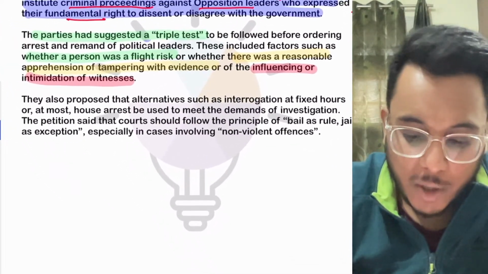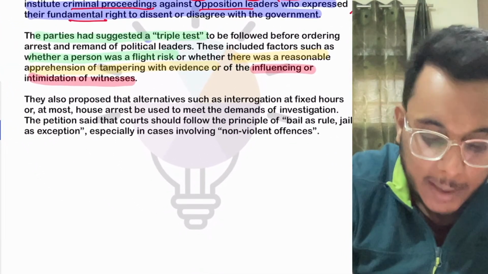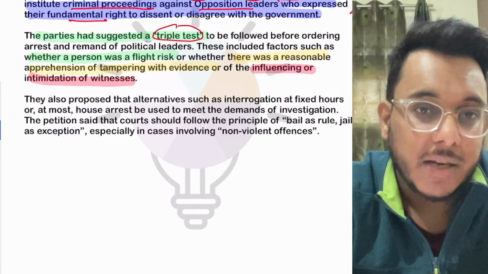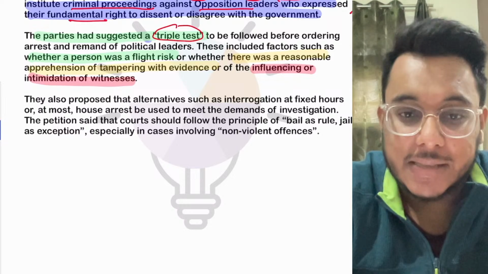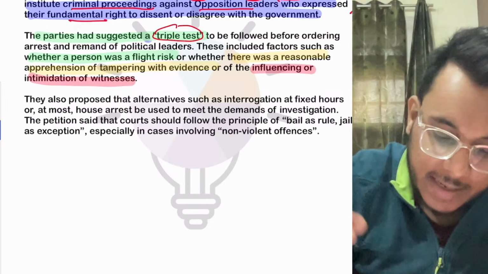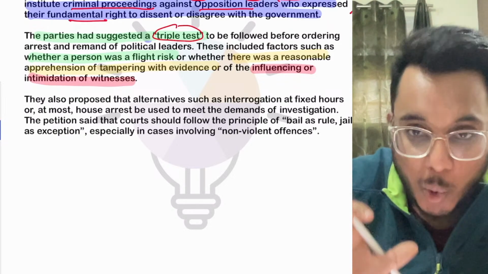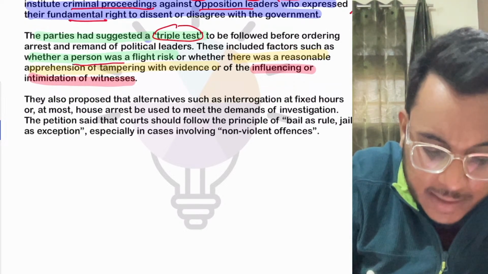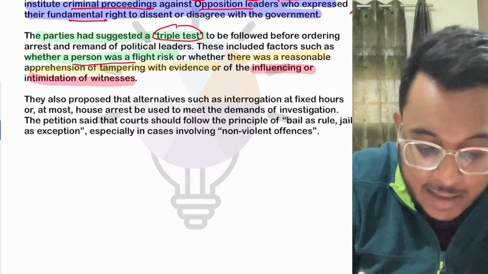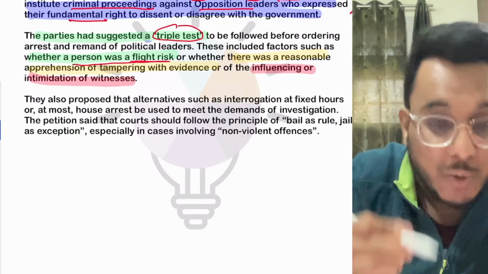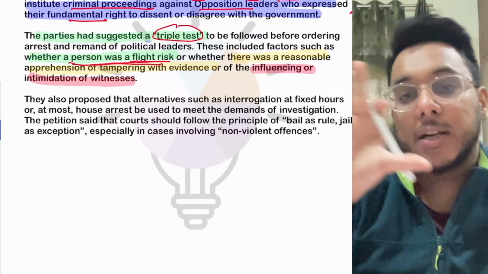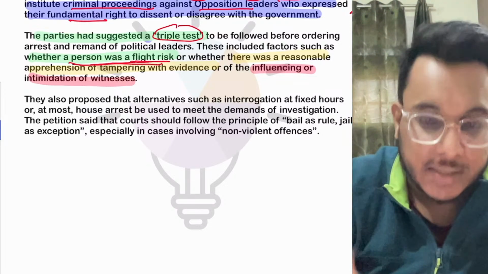The political parties have said that a kind of triple test should be brought when an MP or MLA is being arrested. What is this triple test that they are talking about? They are saying that number one, they should only be arrested when there is a flight risk. You need to see whether a person can run away. If yes, then only that MP or MLA should be arrested.